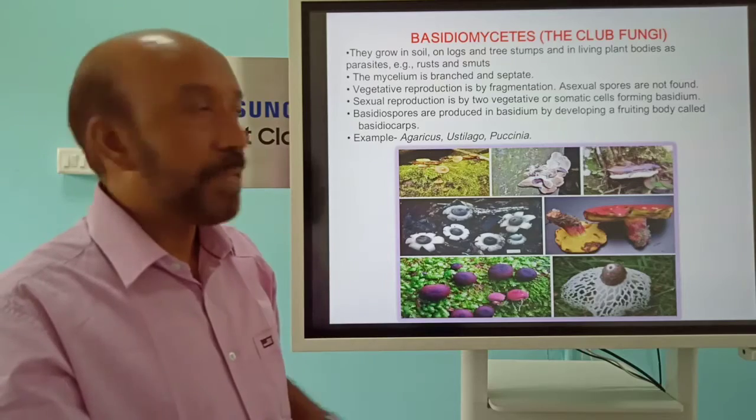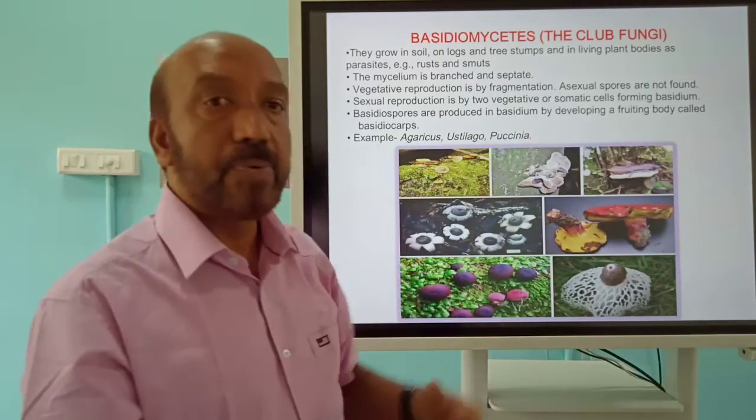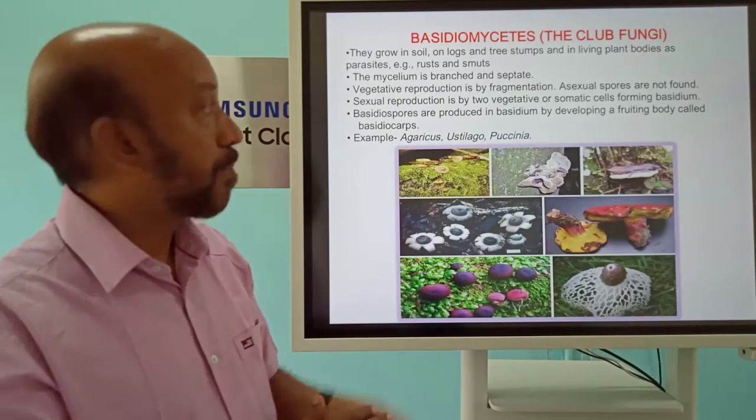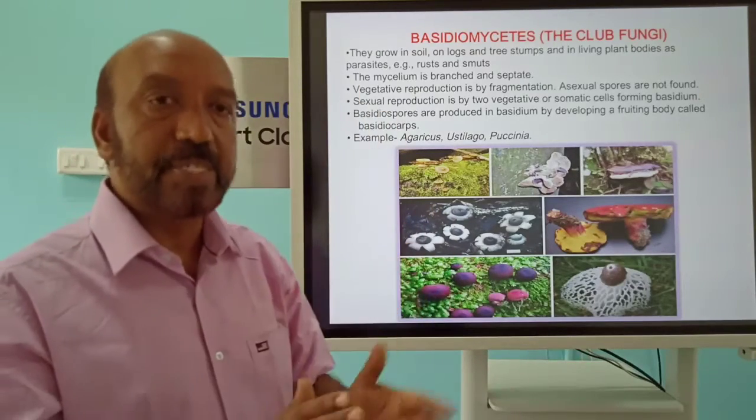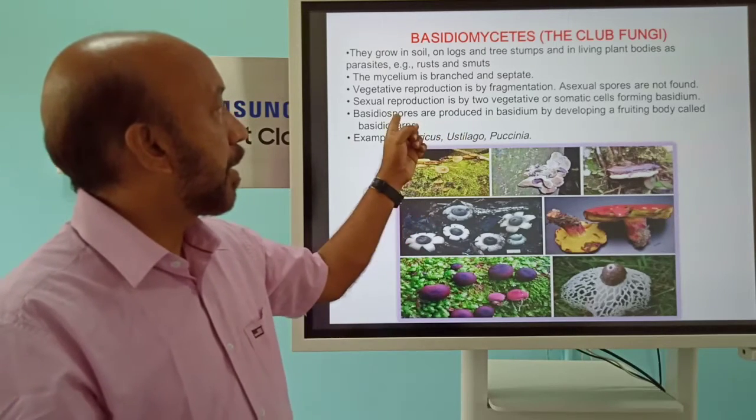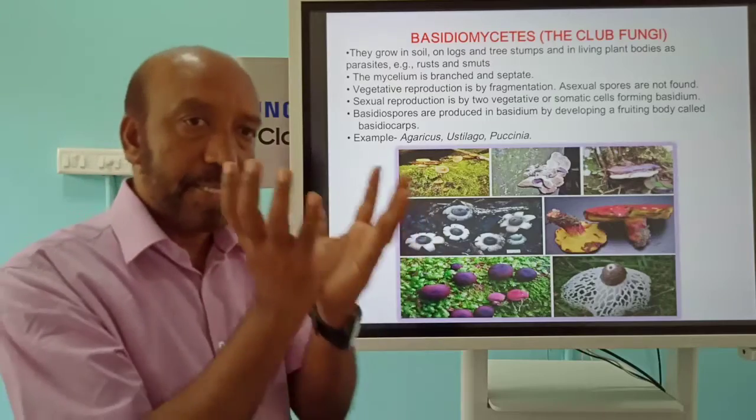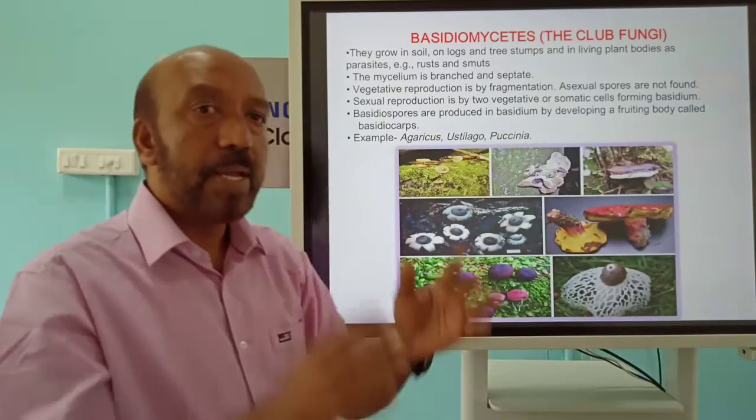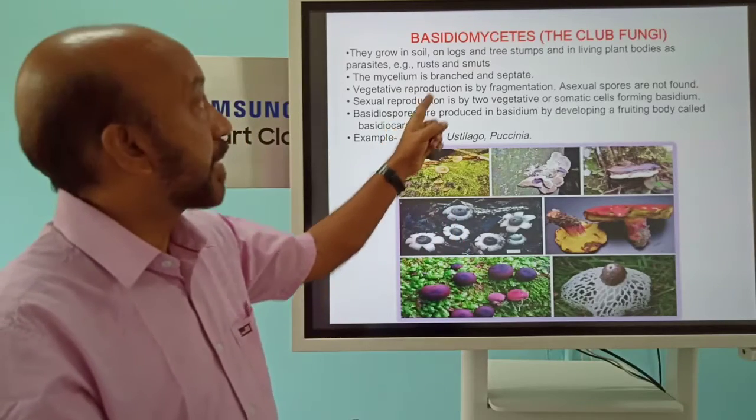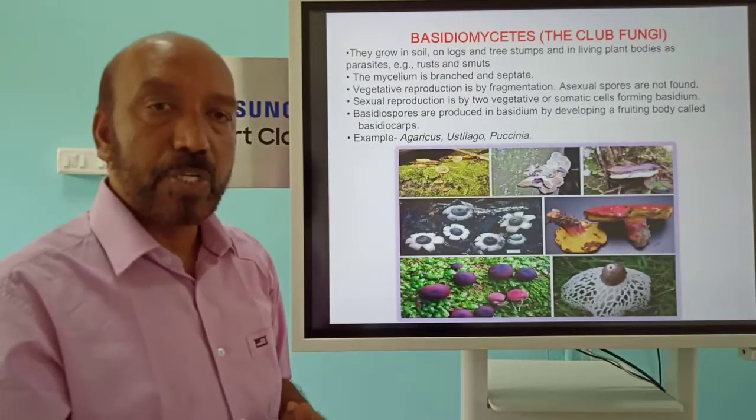At the same time, no asexual spores are found in this one. Earlier it was conidia, but here sexual reproduction takes place, and the spores are called basidiospores, which are present in a sac-like structure namely the basidium. A large number of such basidia will form the fruiting body, namely the basidiocarp. Hence the name Basidiomycetes.